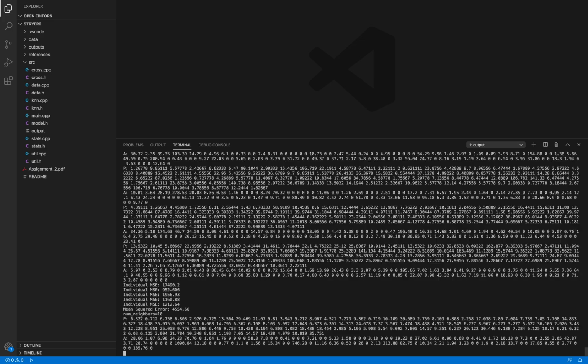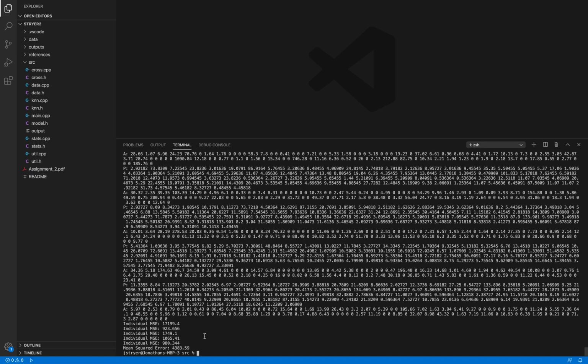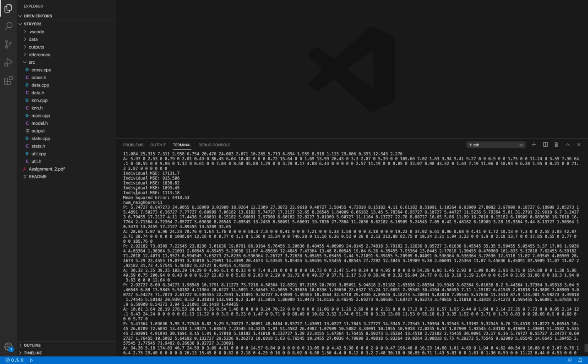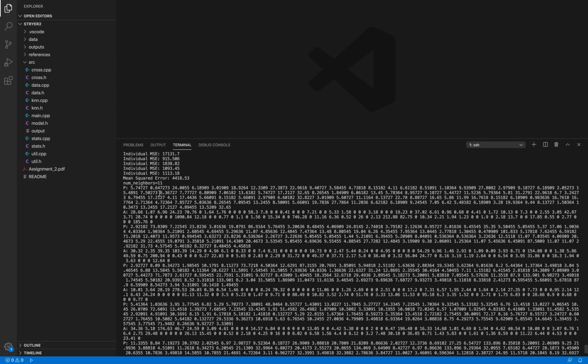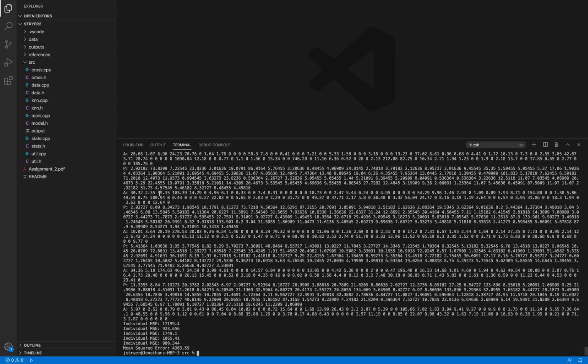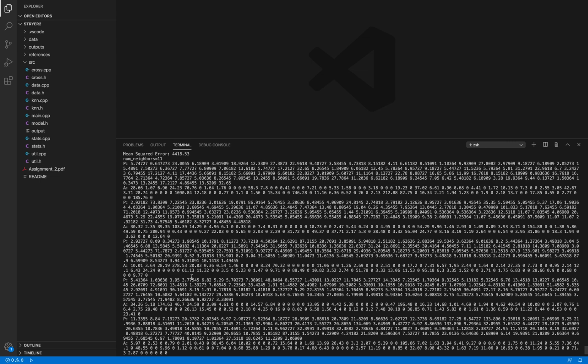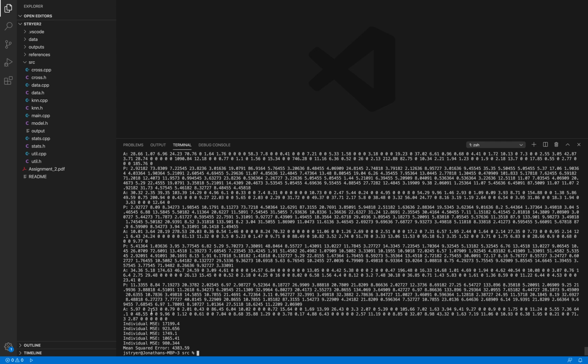It looks like there's a lot more output going on, but it's similar. Same approach, right? We're going to iterate from the number of neighbors being 1 all the way up to 11. I'm printing out the predicted and actuals here for each test fold, depending on which part of the 5-fold cross-validation it is. And this time we're looking for mean squared error. If we actually look at the data, some of the predictions probably aren't that far off, but we have some outliers that really negatively, I would say, impact the mean squared error.